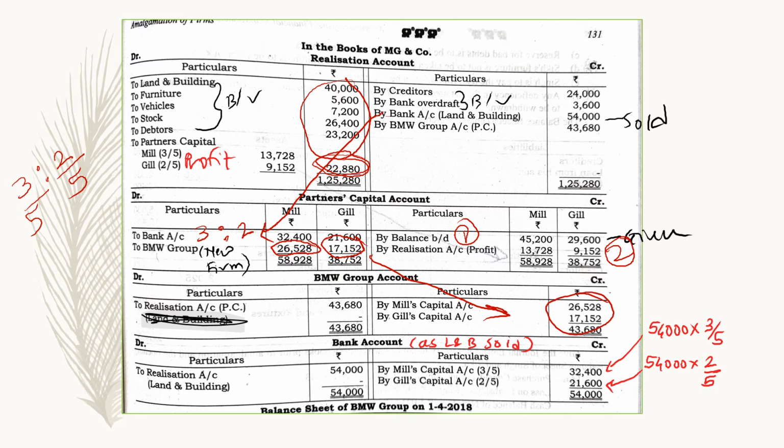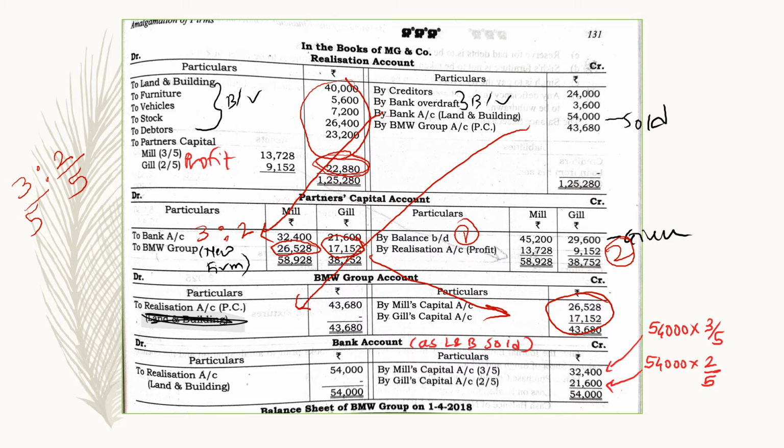Now we will see the BMW Group account in the books of MGN company. So first the effect should be given of this purchase consideration. This should be transferred here, 43,680. And then these balancing figures of the partners' capital will be transferred to the new firm. So you are transferring it here like that, and this account has been tallied in the books of BW and Company also. Similarly, the account will be tallied here also.